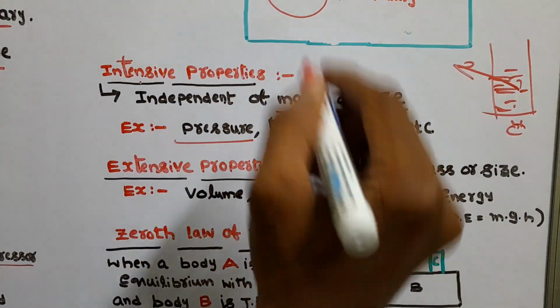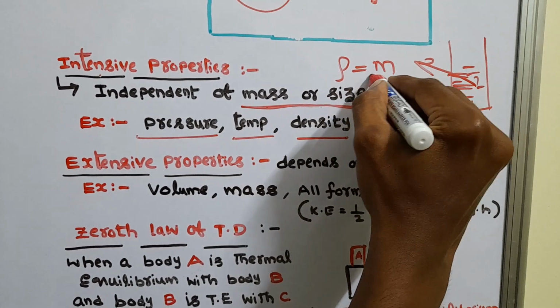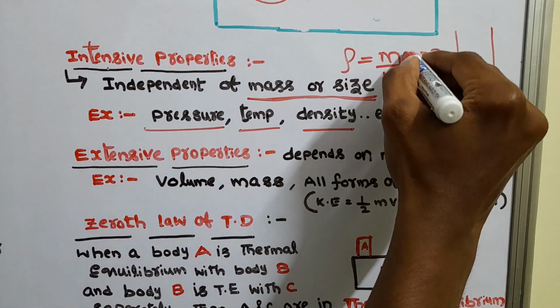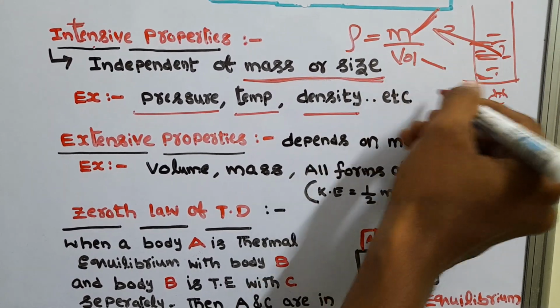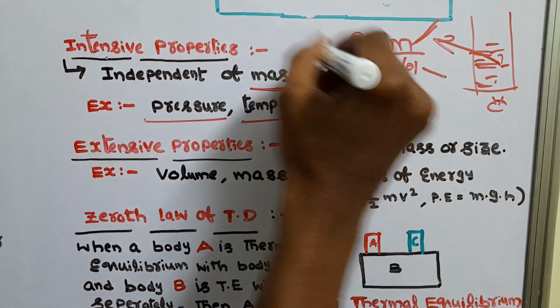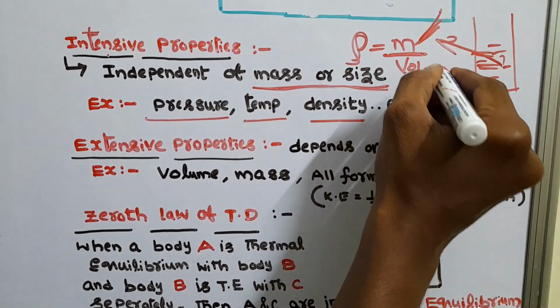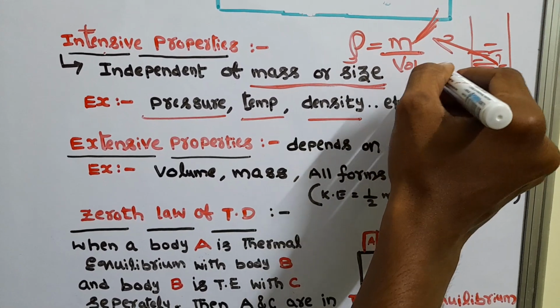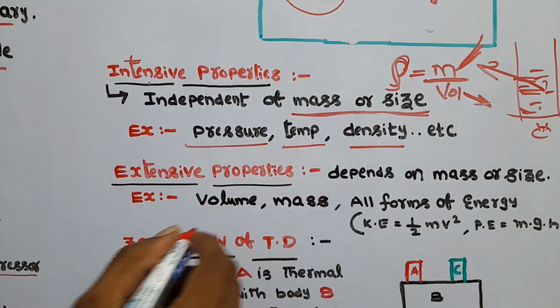Why is density called an intensive property? Density is equal to mass by volume. Both are extensive: mass is there in the numerator and volume in the denominator, so automatically it becomes an intensive property. Numerator extensive, denominator also extensive, so we can say density is an intensive property.